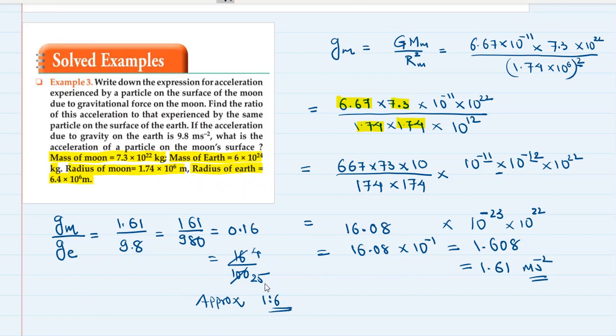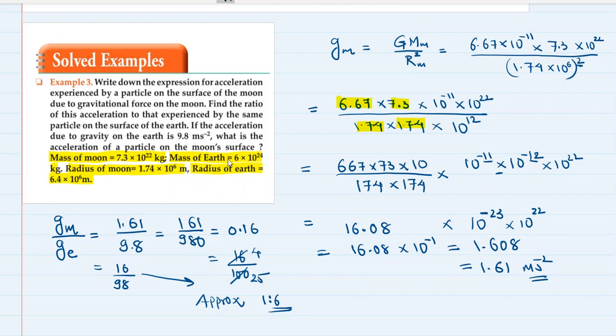So we can say that yes, because if we look here and if we consider just 1.6, it becomes 16 upon 98. Now 16 sixes are 96, right? So it comes to approximately 1 is to 6.